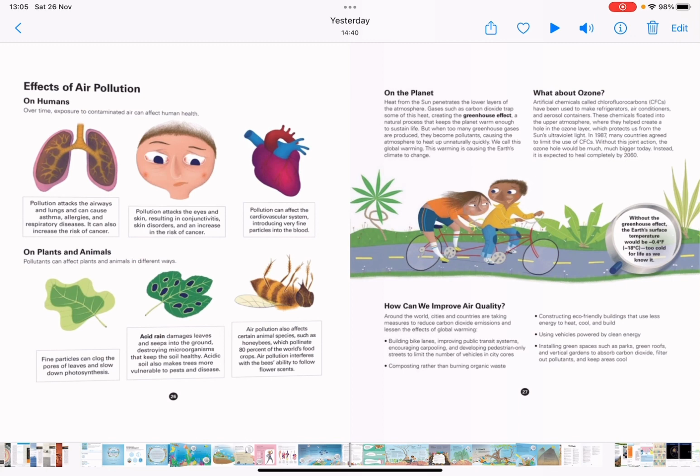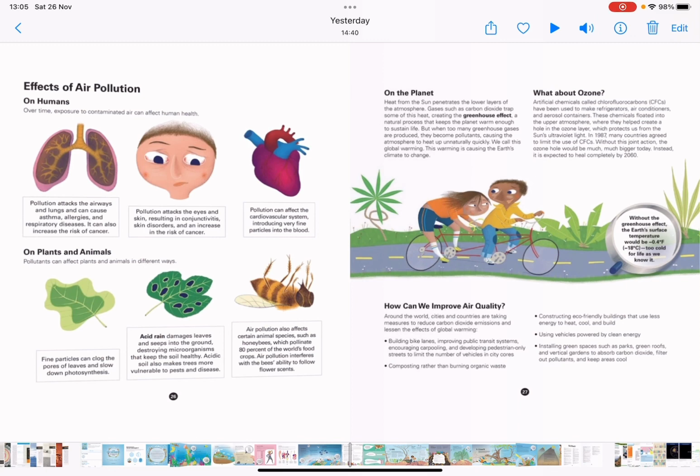On the planet, heat from the sun penetrates the lower layers of the atmosphere. Gases such as carbon dioxide trap some of this heat, creating the greenhouse effect, a natural process that keeps the planet warm enough to sustain life. But when too many greenhouse gases are produced, they become pollutants, causing the atmosphere to heat up unnaturally quickly. We call this global warming. This warming is causing the Earth's climate to change.